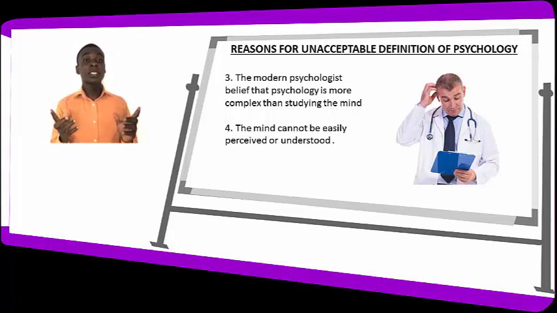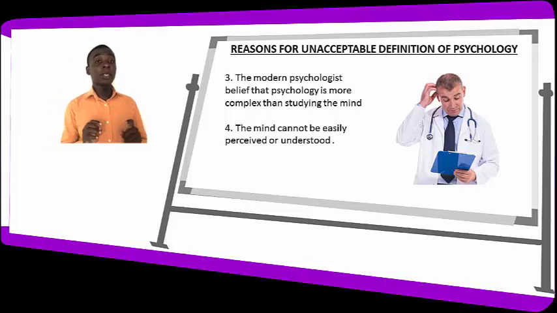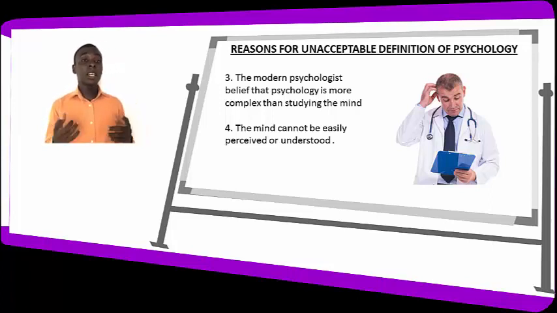I don't think you can do that. So psychologists are saying that because the mind cannot be easily perceived or understood, we can't generally accept the definition of psychology.